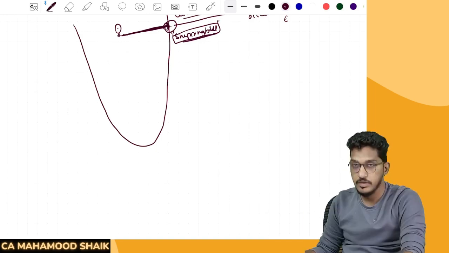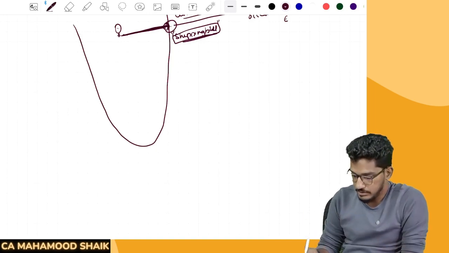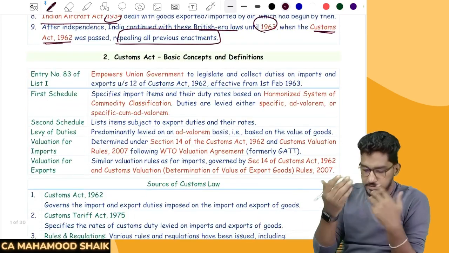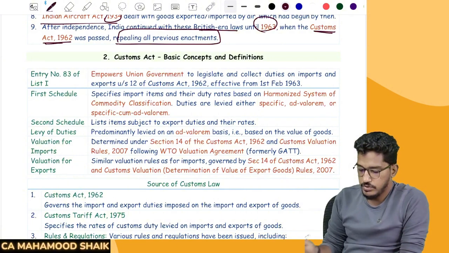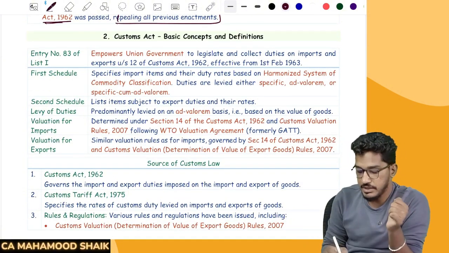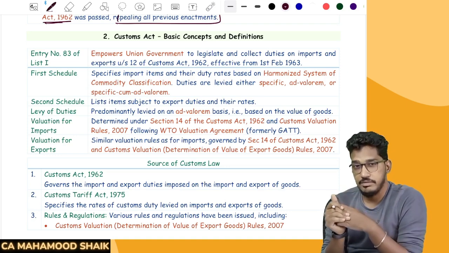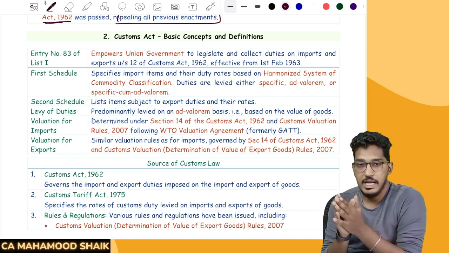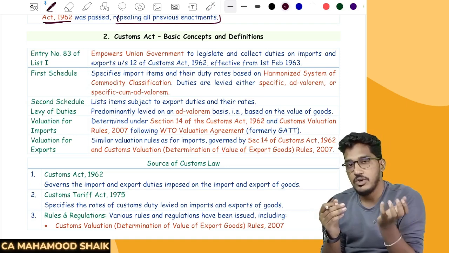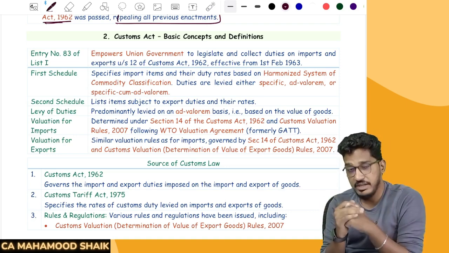Okay, right. So now with this background, let us start reading the material. As we all are aware, any tax can be levied only under a law. In the GST introduction also we have seen, if a government has to levy tax, they can't do it unless that tax has been imposed under some law. And in the constitution we have entry number 83.